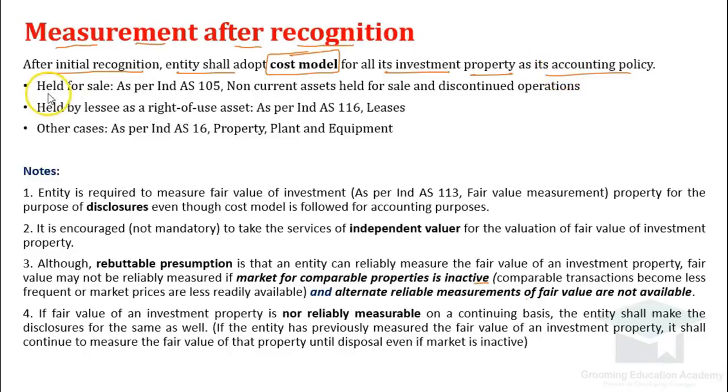For example, if the investment property is held for sale, then IND AS 105 will be applicable. If it is held by lessee as a right of use, that is finance lease, then IND AS 116 will be applicable. And in other cases, if it is for any other purpose which is not covered by the first and second point, then it will be as per IND AS 16, property, plant and equipment.